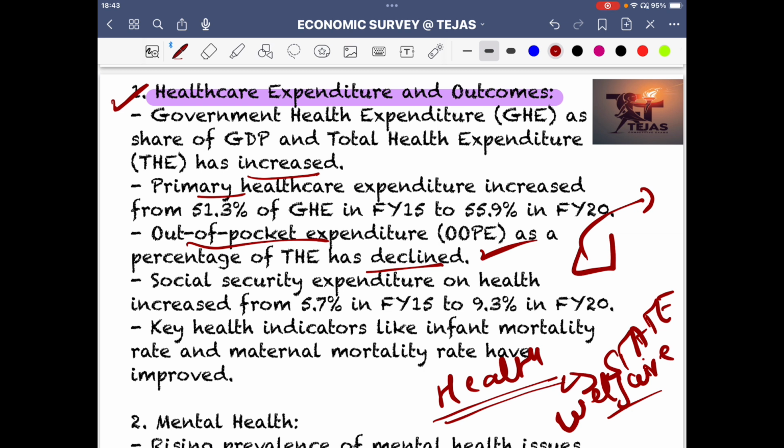So again, these ideas are very important, and this reflects what? This reflects a good picture. We are on a good trajectory, and that is what you have to keep in mind.